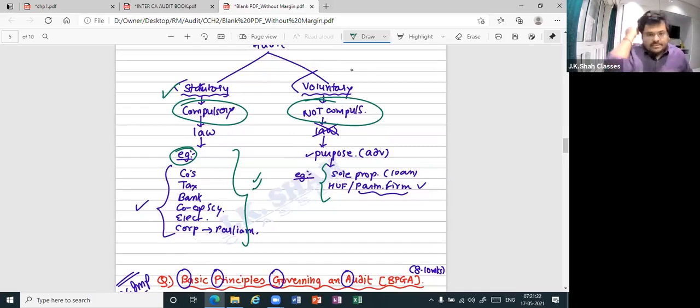Examples, especially examples of statutory. In voluntary, hardly are there examples: sole proprietor, HUF, partnership form. Your examples are very important. Companies, tax audit, banking audit, electricity audit, then cooperative societies audit, corporations under an act of parliament, etc.